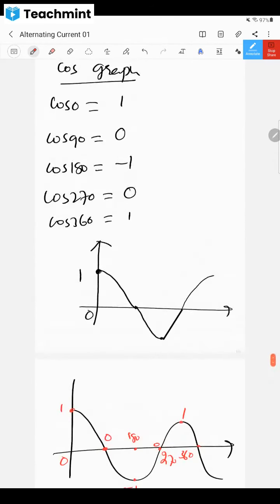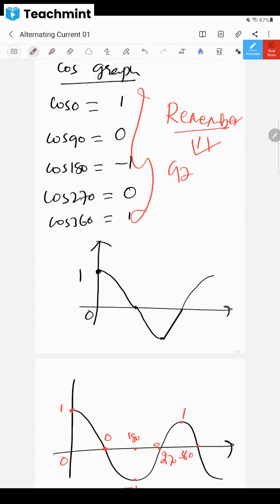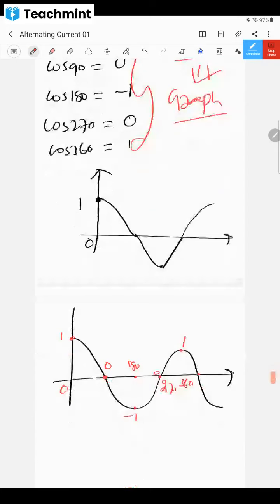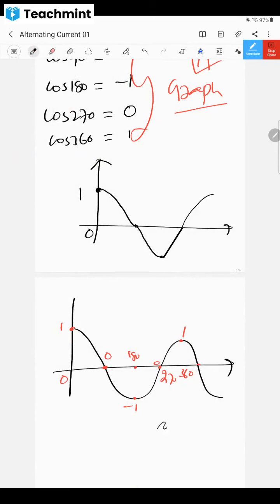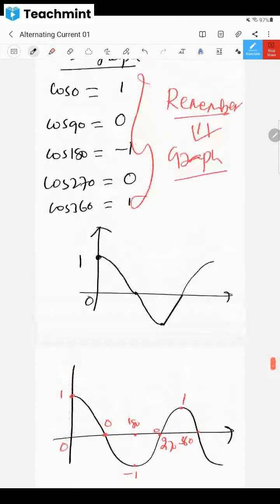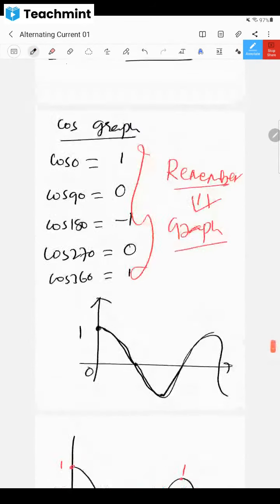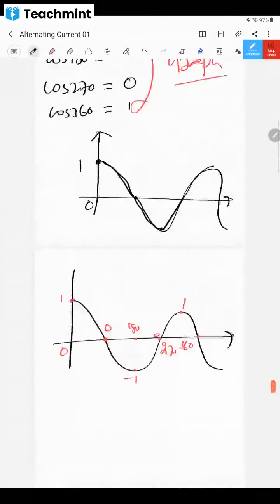See, you cannot simply remember them. You have to remember them through the graph. With the help of the graph, you should be remembering them. Is it clear? This was taught in 11th standard mathematics also, I guess. In 11th standard mathematics and physics, this is a must to teach you, how these things come and all. Anyway, that was the cos graph.